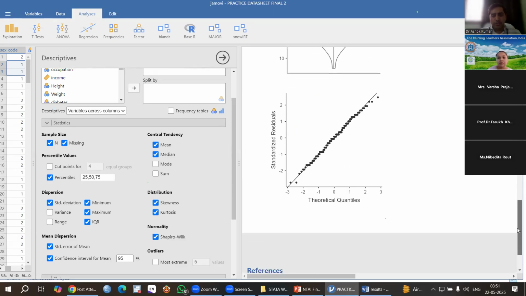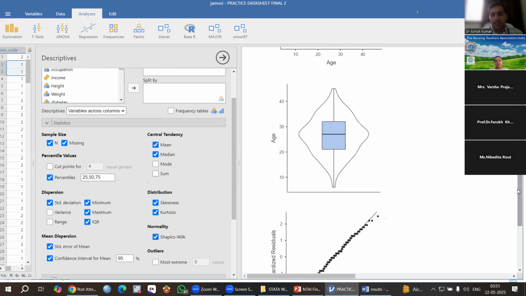This is the QQ plot. You can see this is the QQ plot. This straight line is the normally distributed line, and most of the observations, these black dots are the age observations, are on this straight line, the normally distributed line. So it means age is normally distributed.